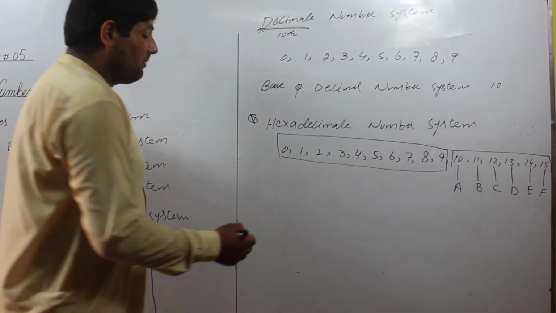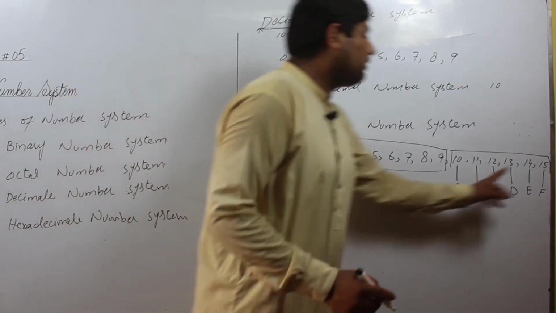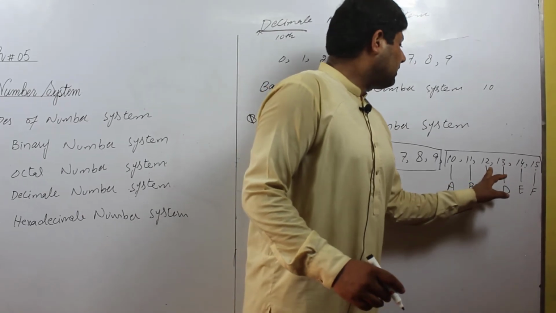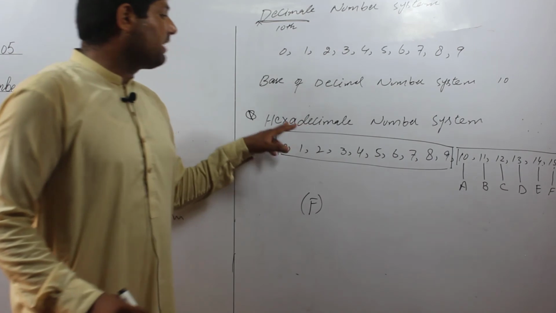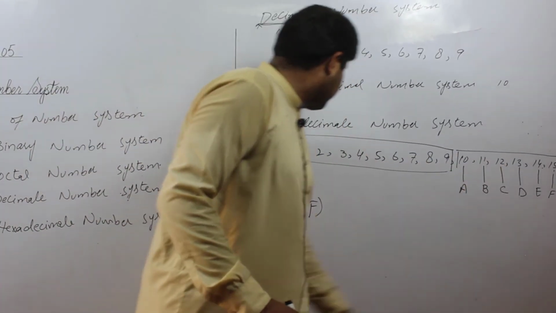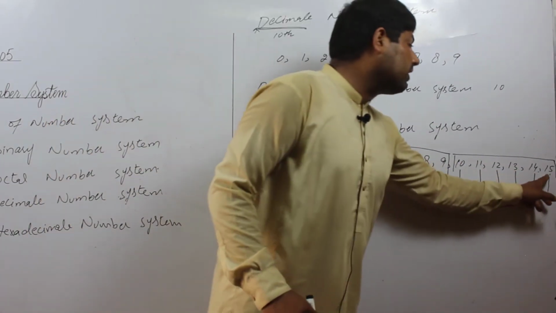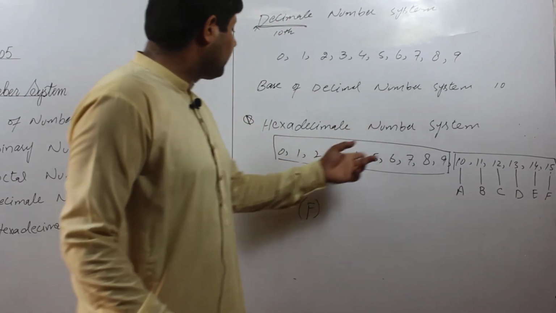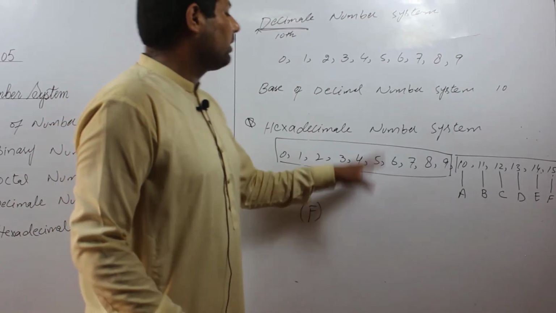If we write F, it means 15, but we do not write 15, 14, 13, 12, 11 or 10 in the hexadecimal number system, because 1 and 2 are also included as digits, and 1 and 5 in 15 are already digits in the previous counting.